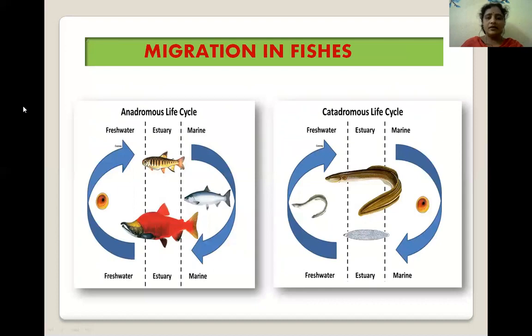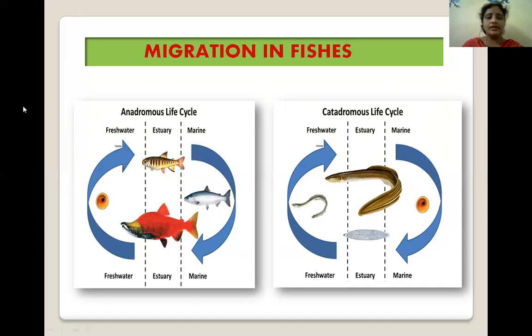Next, let us move on to this slide, migration in fishes. This figure shows the anadromous life cycle, and this slide shows the catadromous life cycle. These are reversible migration processes. First, anadromous migration is the migration of fishes from marine water to fresh water.